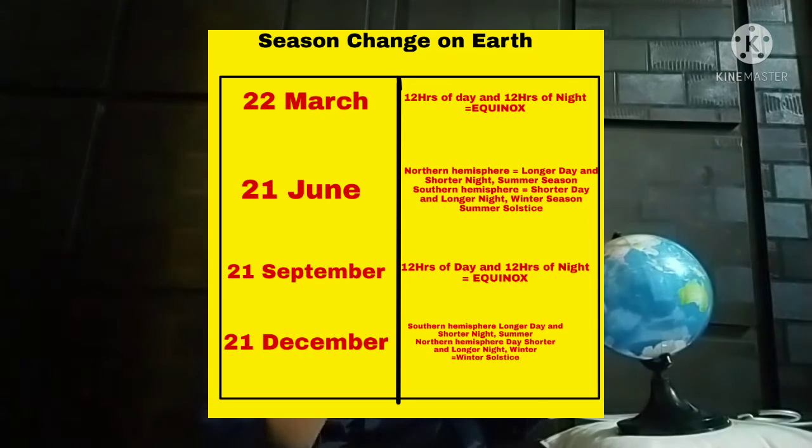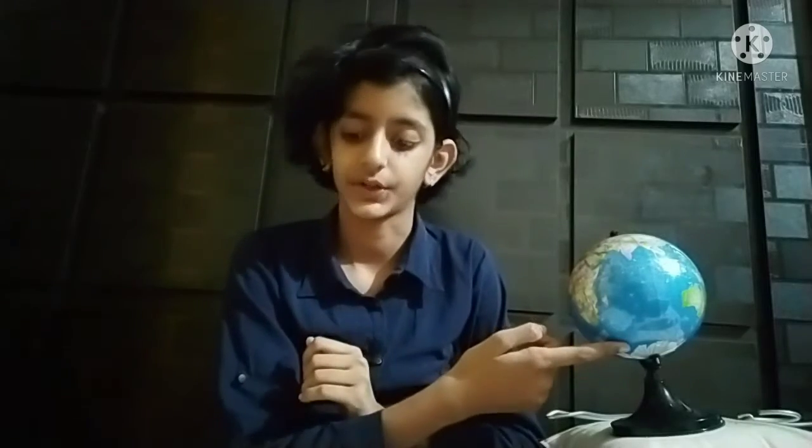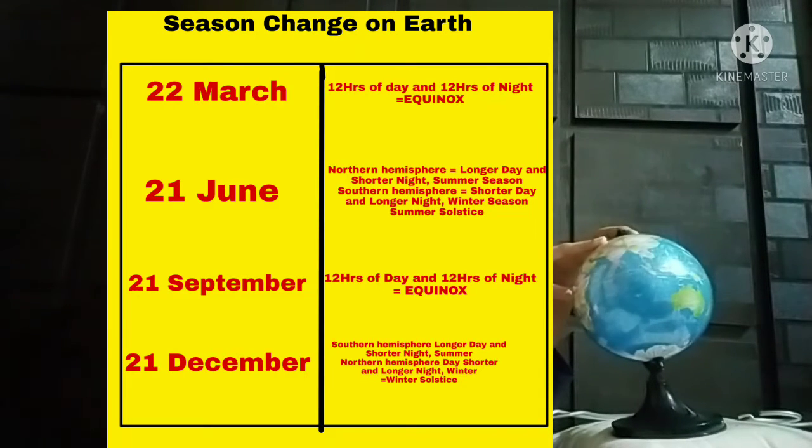And the opposite thing happens in the southern hemisphere, where there are shorter days and longer nights, and where there is winter. Likewise, you also saw on TV during COVID-19 that there was winter, and that was the spreader of COVID-19. Winter means more spreading of COVID-19. I give you an example. So there was winter and here is summer, and when here is summer, on 21st June, we say summer solstice.